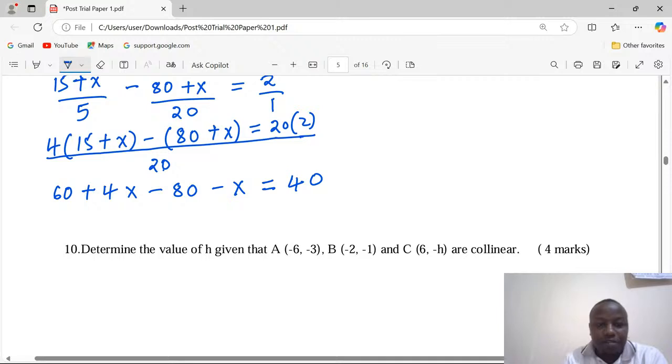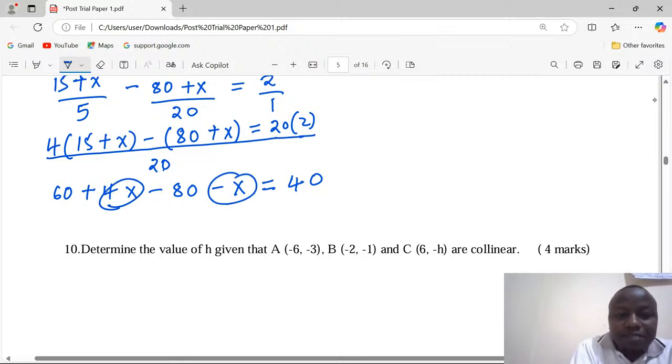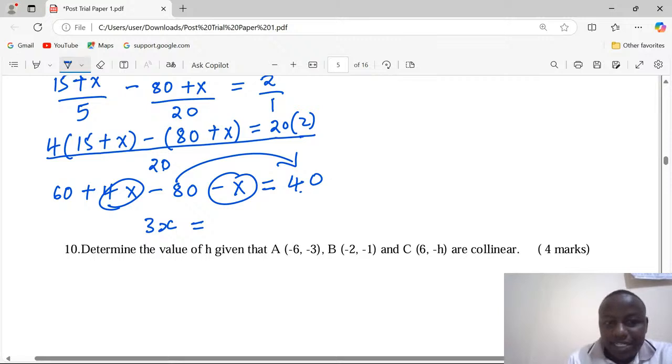Now in the grouping of like terms, 4x and negative x becomes 3x. And this is equivalent to 40. This one will be added, plus 80, but now minus 60. So this will be 40 plus 80 minus 60, because 60 is already positive, so it will be subtracted on that particular side.